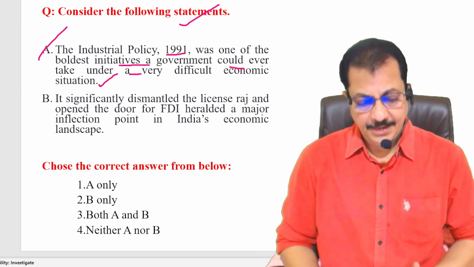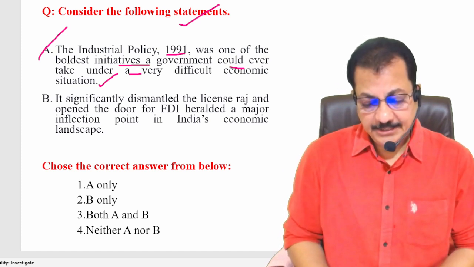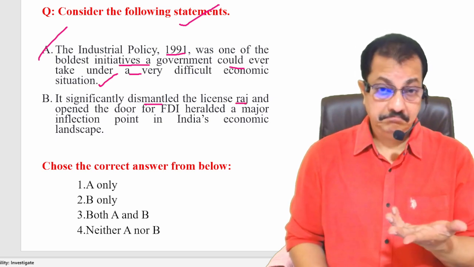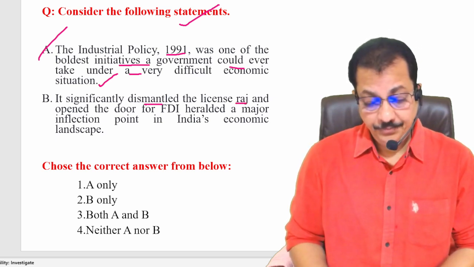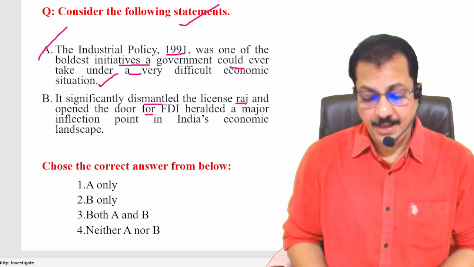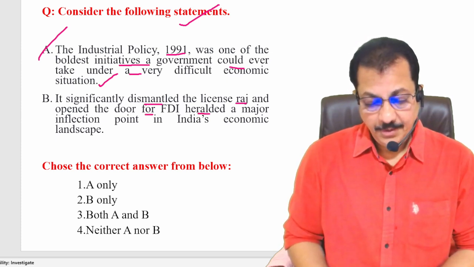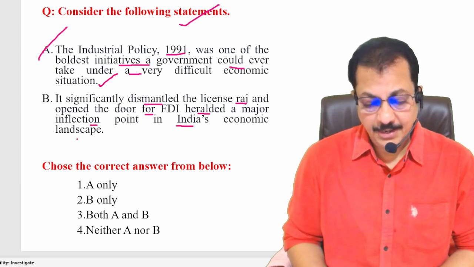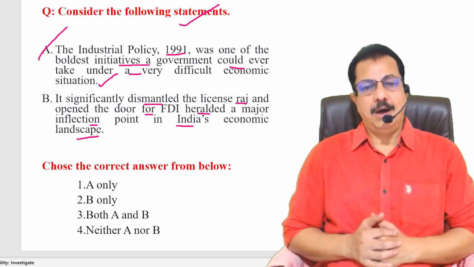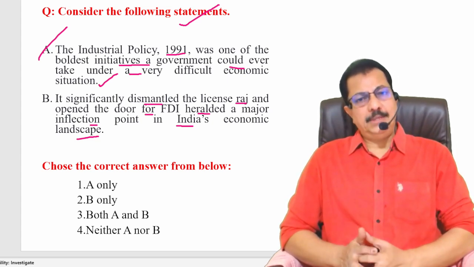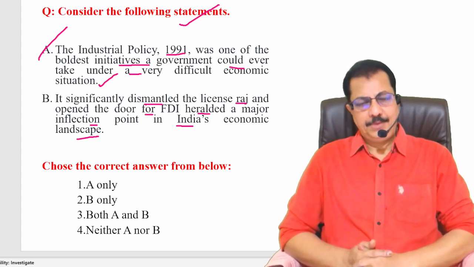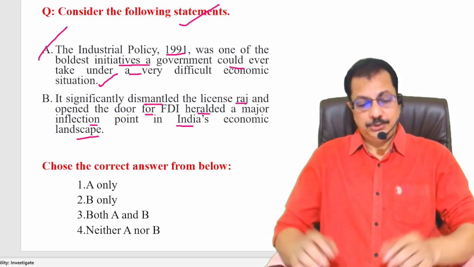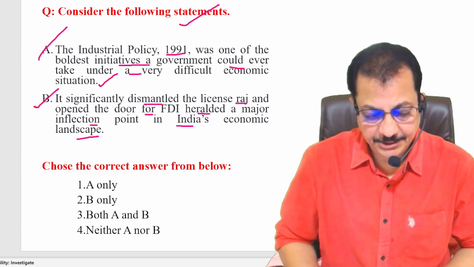Am I clear? Next, it significantly dismantled the License Raj. Yes or no? Yes. And opened the door for FDI, heralding a major inflection point in India's economic landscape. Yes or no? We opened the doors for FDI, and that changed India's economic landscape. So statement B should also be correct.